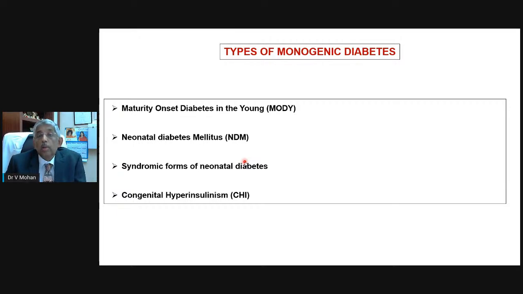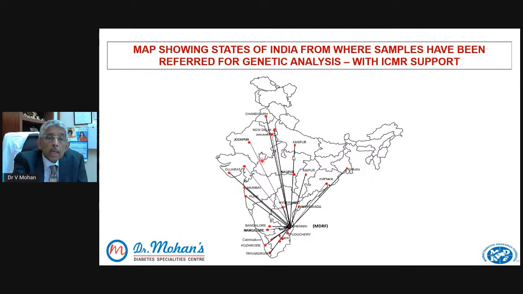And the last one is not diabetes, but the opposite, low sugars. So we have congenital hyperinsulinemia with hypoglycemia or low sugars. This can also be diagnosed by doing a genetic test. Very briefly, I'll tell you about these. Now, these are the places in India from where we get samples for doing the genetic test. Many years ago, the Indian Council of Medical Research recognized our center, the Madras Diabetes Research Foundation, as a center for doing this kind of work.